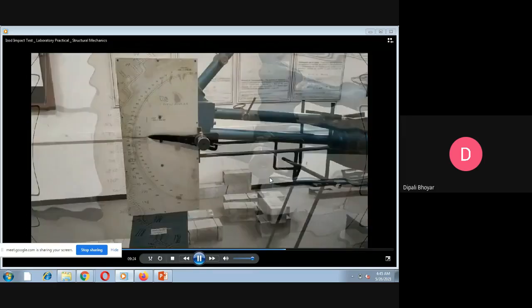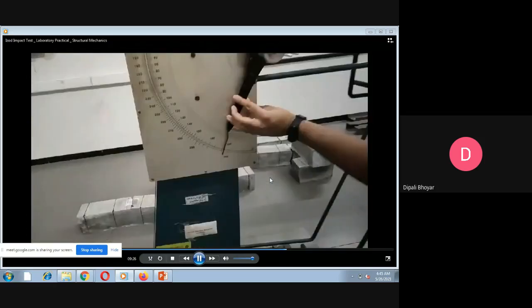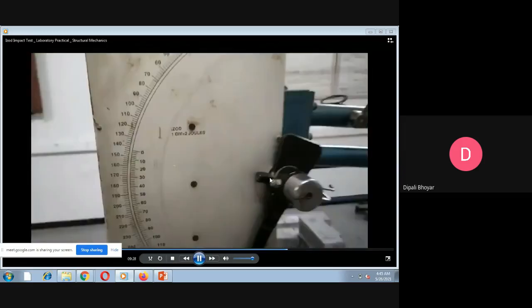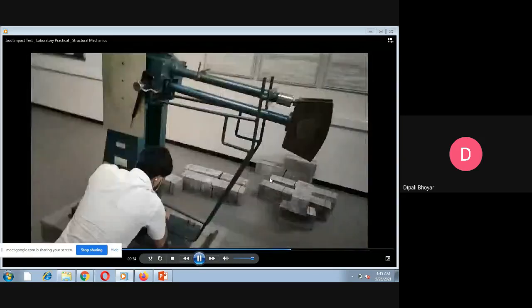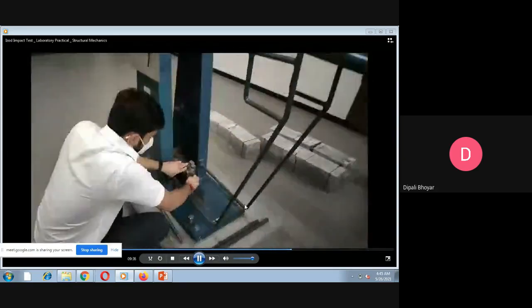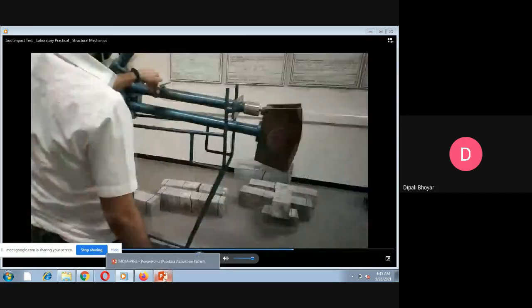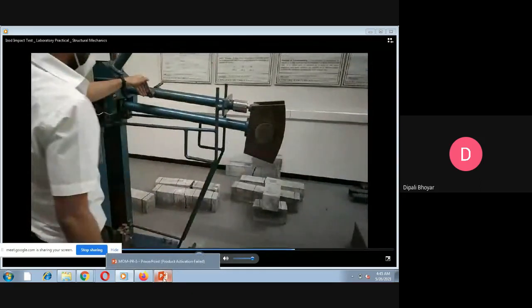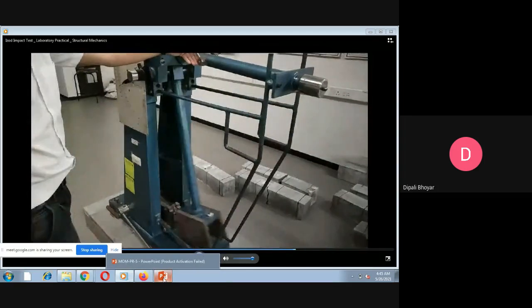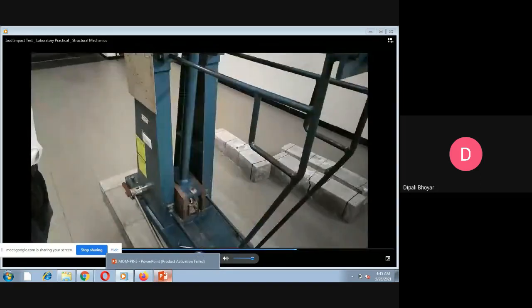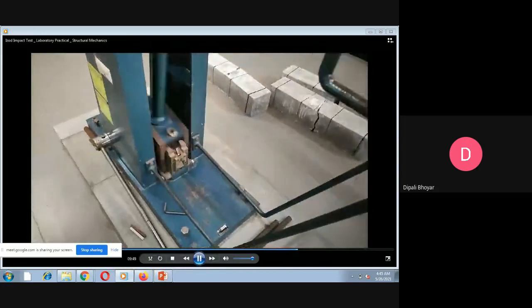When we perform the Charpy test method on the iron specimen, the energy absorbed by the material is 56 joule. When we use brass, the energy absorbed is 188 joule. When we use copper, we get an energy absorbed of 80 joule. And when we use aluminium, the energy absorbed by the material is 82 joule.